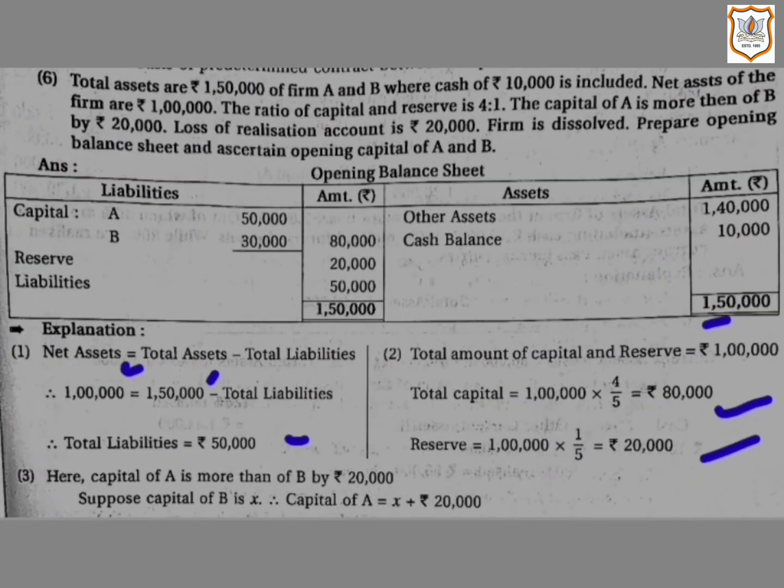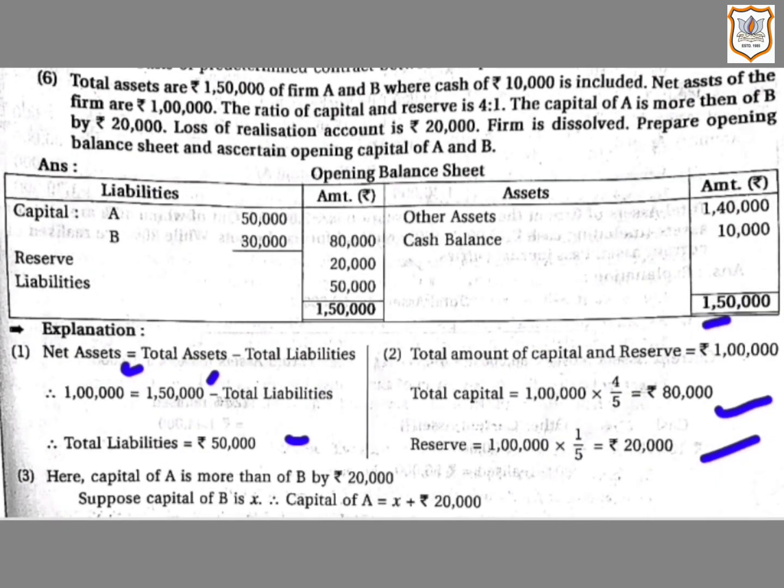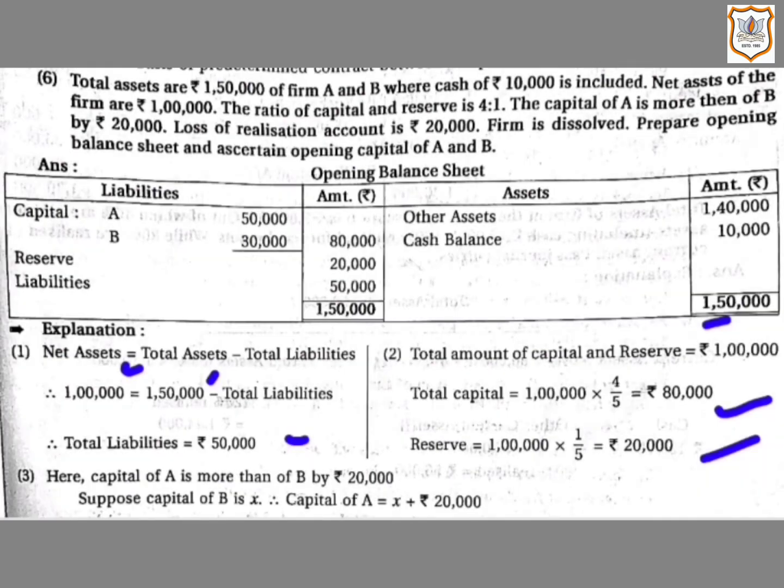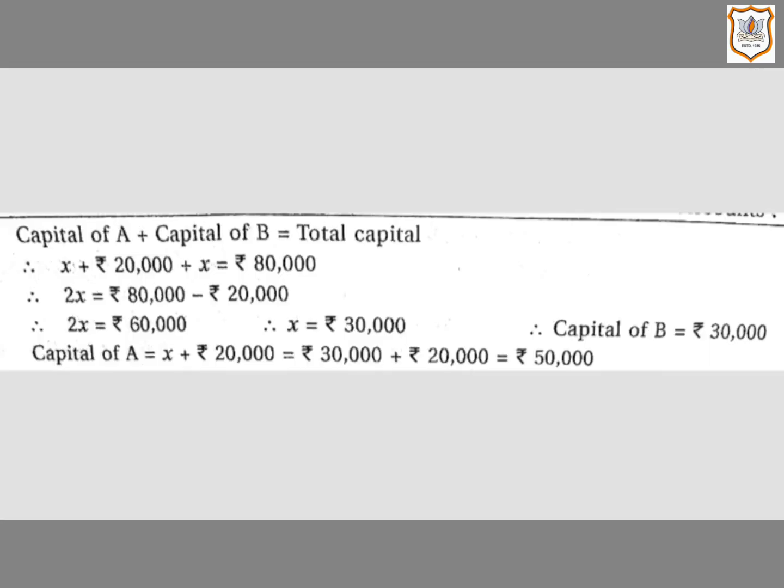Now we will find out capital of A and capital of B. Here in the question it is given that the capital of A is more than of B by rupees 20,000, and we don't know the amount of capital of B. So let us assume capital of B as X. Therefore, capital of A would be X plus 20,000. Capital of A plus capital of B is equal to total capital. So let us put the value.